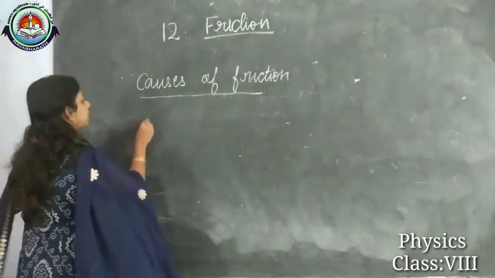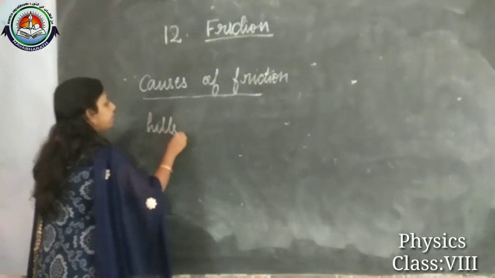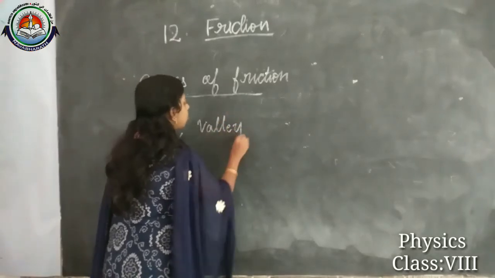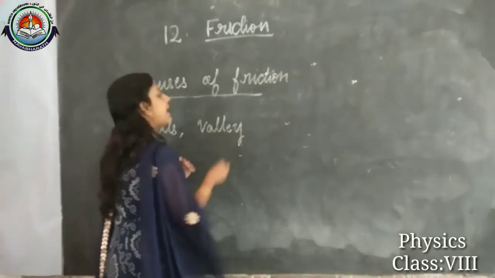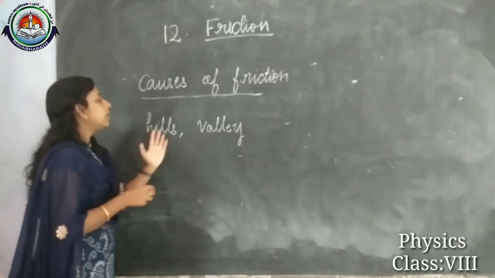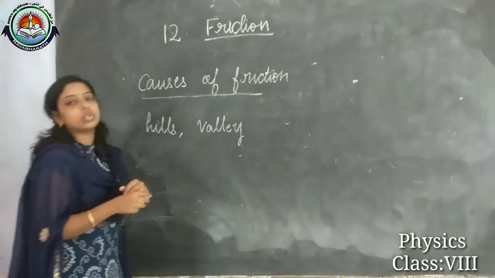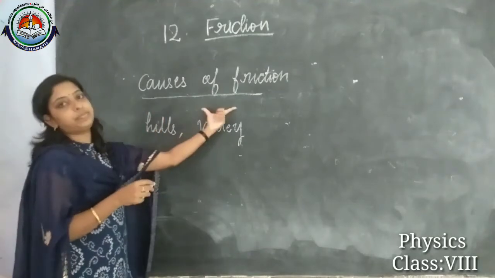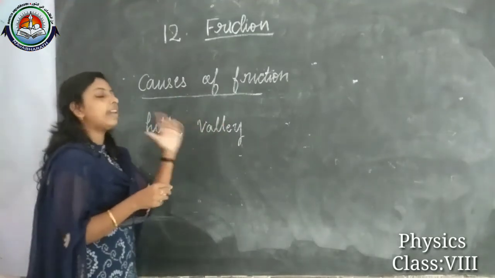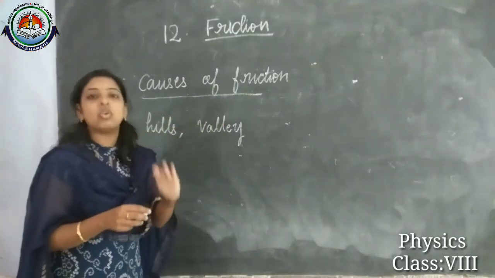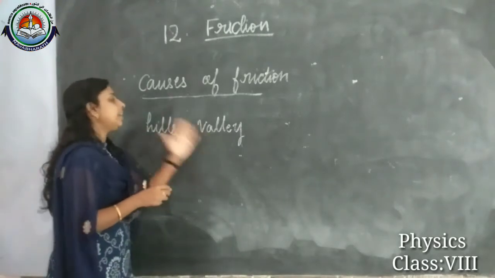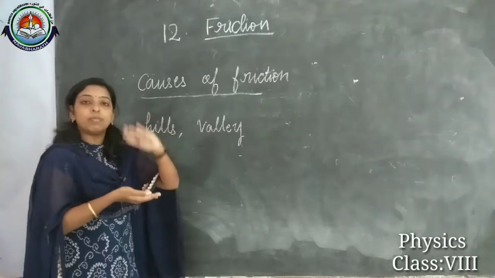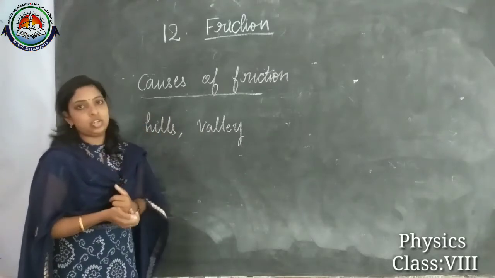The main cause of friction is the presence of hills and valleys. The presence of hills and valleys between the solid objects creates interlocking when both are in contact with each other.